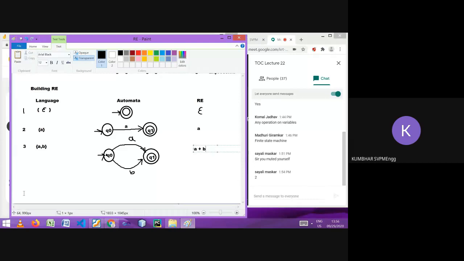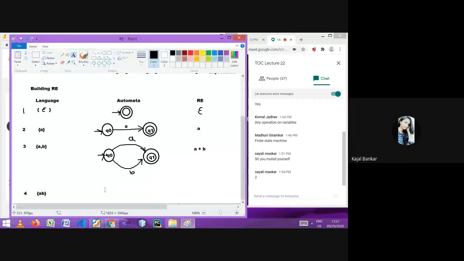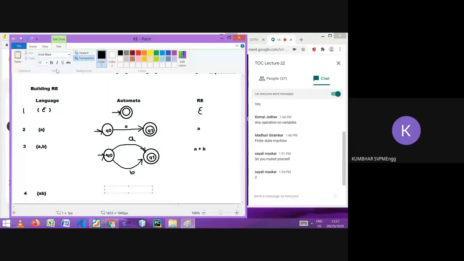Let's go to the next. I hope now you are getting how to build the regular expressions. These are simple regular expressions. Once you learn these basic building blocks, you will easily understand the next. Now if I write the language AB, tell me how many strings are there? Only one, AB.